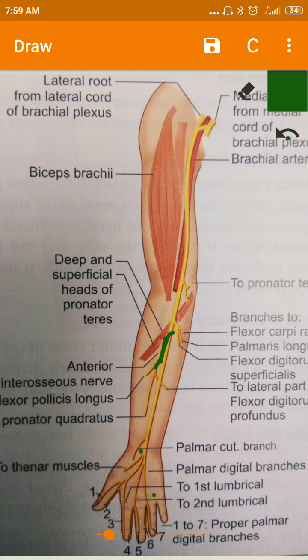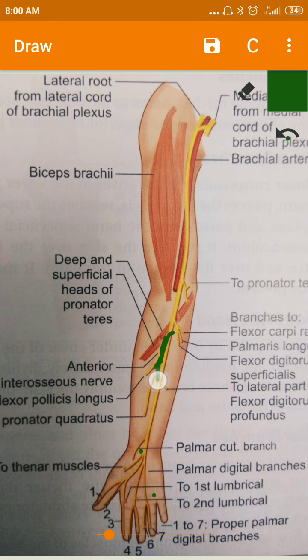Okay, this is a deeply placed nerve which is present on the anterior aspect of the interosseous membrane, accompanied by the anterior interosseous branch of the ulnar artery.